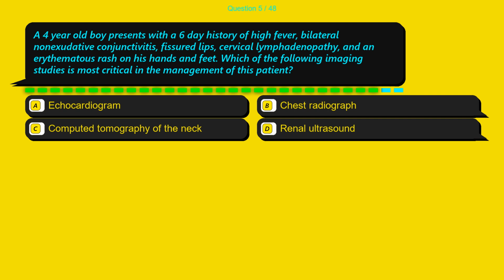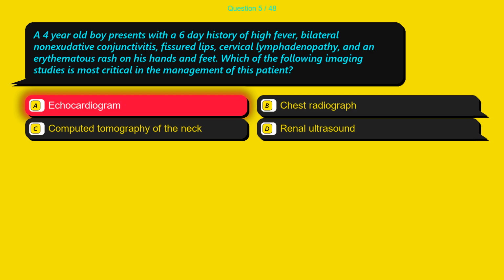Question 5. A 4-year-old boy presents with a 6-day history of high fever, bilateral non-exudative conjunctivitis, fissured lips, cervical lymphadenopathy, and an erythematous rash on his hands and feet. Which of the following imaging studies is most critical in the management of this patient? Option A, echocardiogram. Option B, chest radiograph. Option C, computed tomography of the neck. Option D, renal ultrasound.